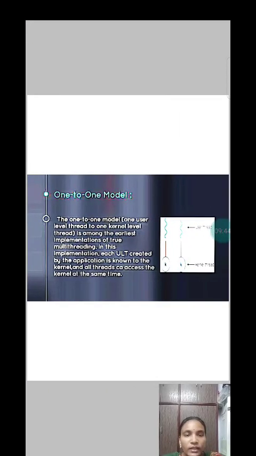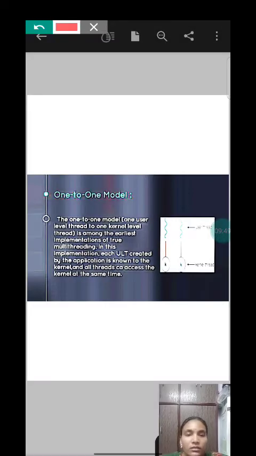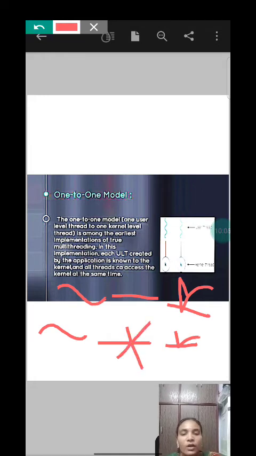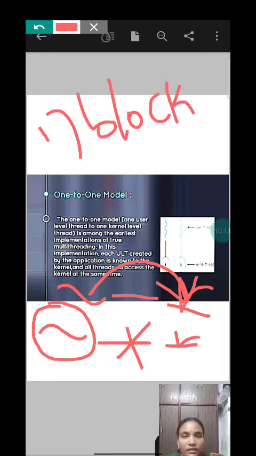And now one-to-one model. Here one-to-one model in the sense, let me draw. This is one user level thread and we have one kernel level thread. We have one user level thread and we have one kernel level thread. The advantage of this is, if this kernel uses block system call, only this user level thread will be blocked. So these can continue with this kernel. So we can avoid block system call.